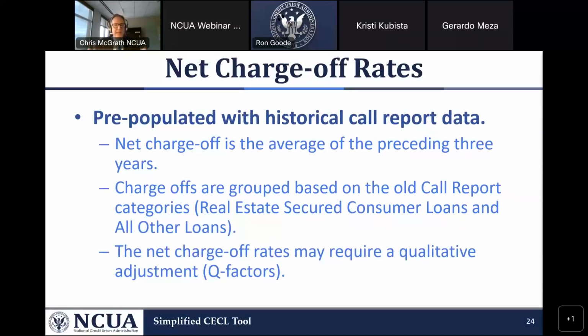So this tool is pre-populated with each credit union's historical charge-off rates. So when you enter your charter number, those rates are automatically populated. We've had to make some groupings of those loan portfolio segments because, as time has gone by, we have changed the call report. Also, these net charge-offs are historical. They do not contain any qualitative adjustments, formerly called qualitative and environmental adjustments. Next slide.